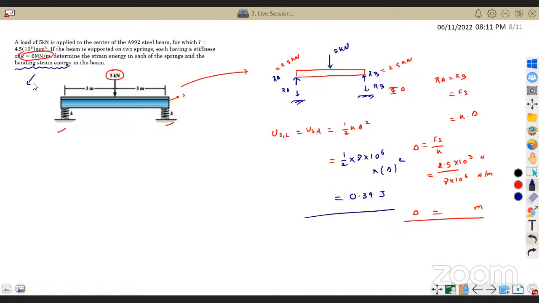I have done this question. Simply supported beam. If I want to find out bending strain energy in the beam, you just take a section here. Basically, what is the formula? M square L by 2 EI, right? That is my strain energy formula.